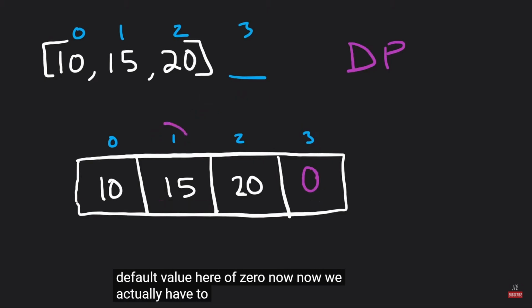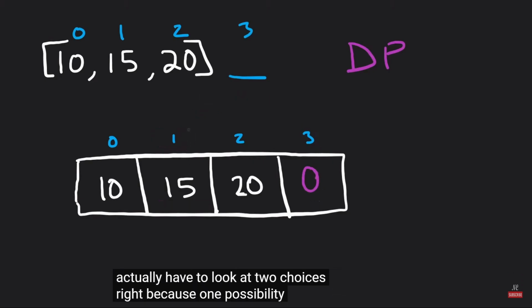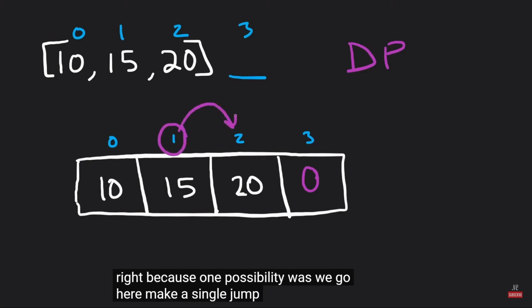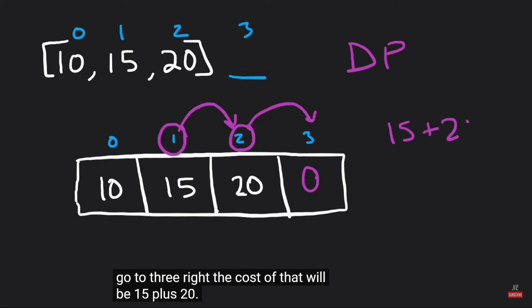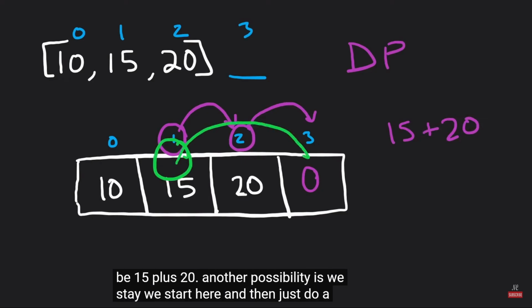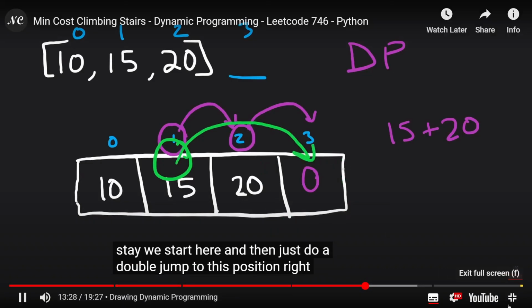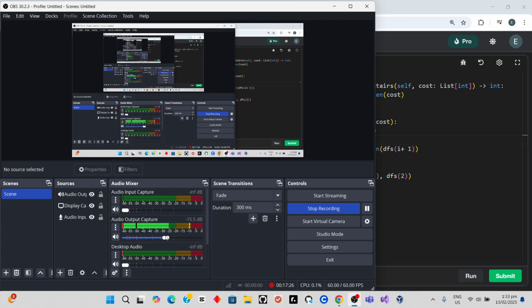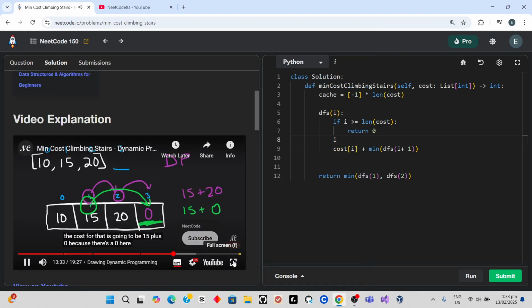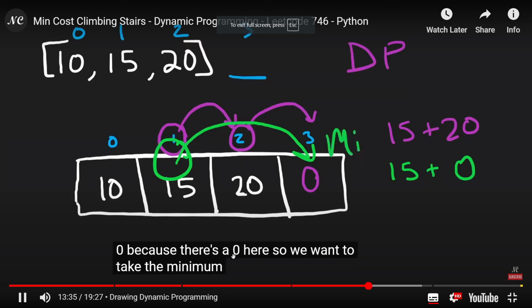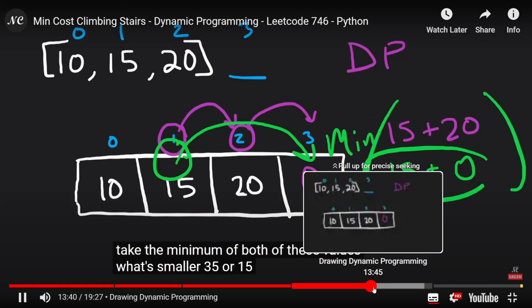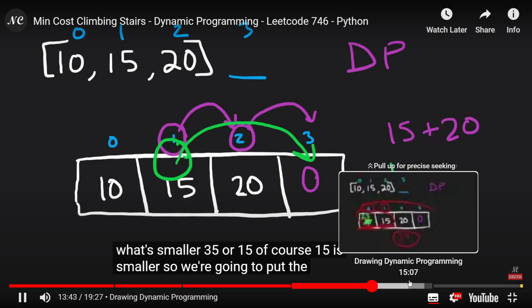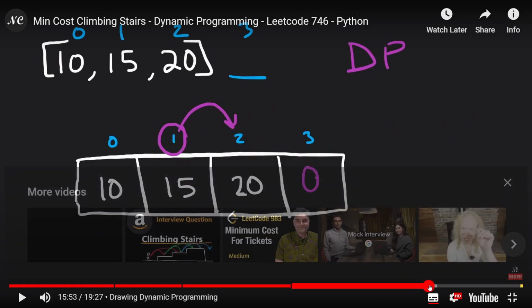Now we actually have to look at two choices, right? Because one possibility was we go here, make a single jump to 2, and then go to 3, right? The cost of that will be 15 plus 20. Another possibility is we start here and then just do a double jump to this position, right? And the cost for that is going to be 15 plus 0 because there's a 0 here. So we want to take the minimum of both of these values. What's smaller, 35 or 15? Of course, 15 is smaller, so we're going to put the minimum of these two computations in.